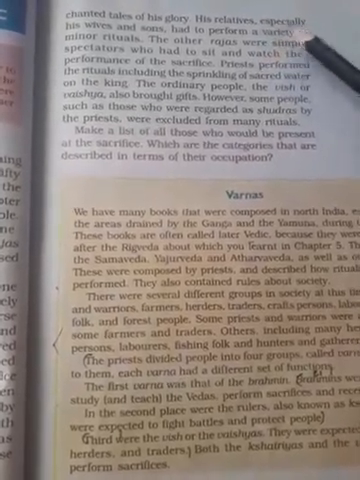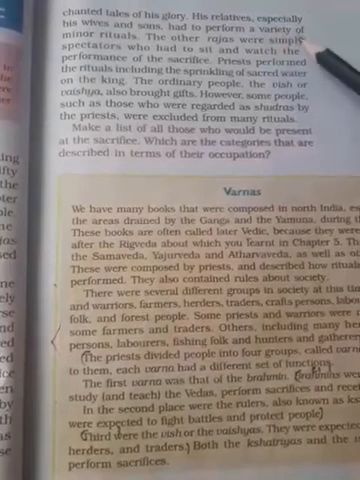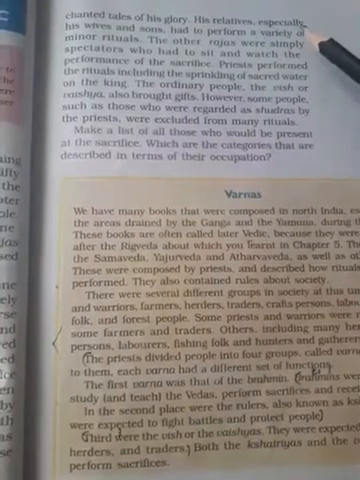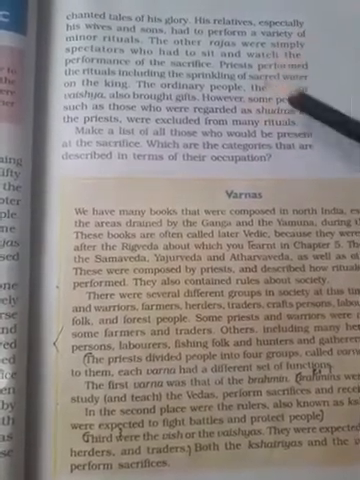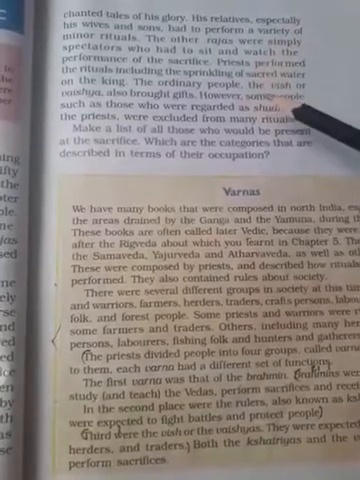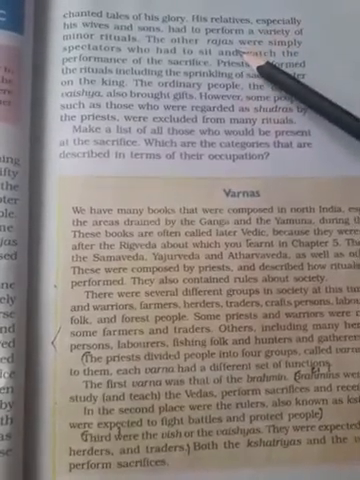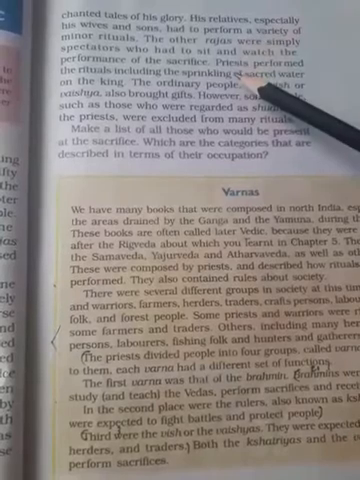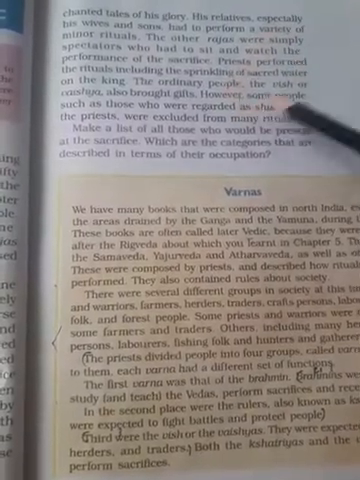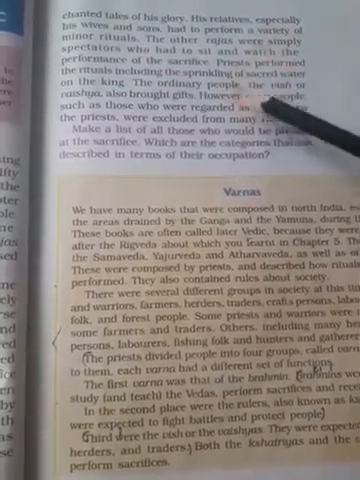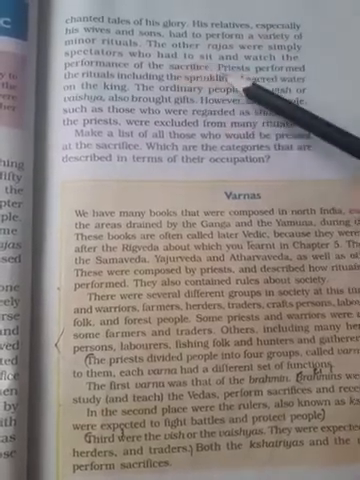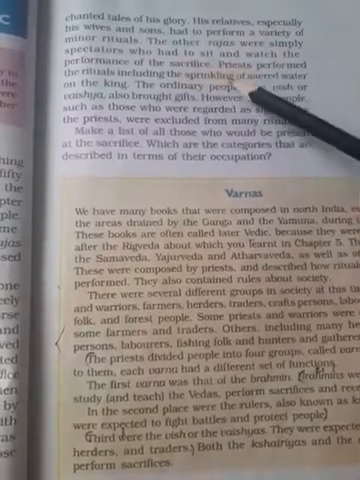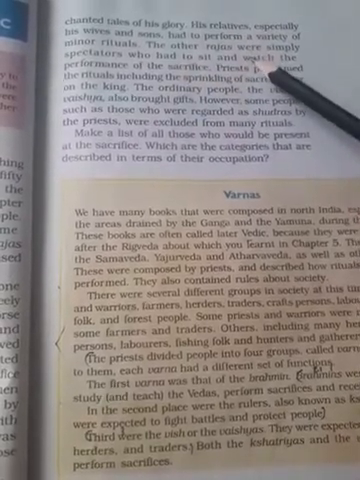His relatives, especially his wives and son, had to perform a variety of minor rituals. All minor rituals were being performed by the king's wife and the child. The other rajas were simply spectators. Spectators means the one who is watching all the scenario, all the scene, right? Who had to sit and watch the performance of the sacrifice.